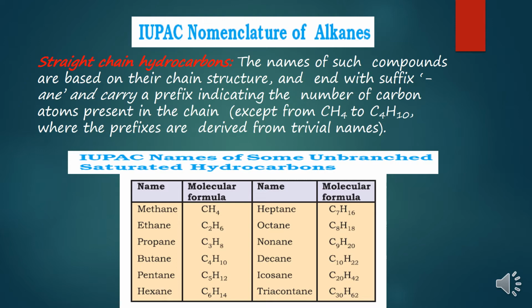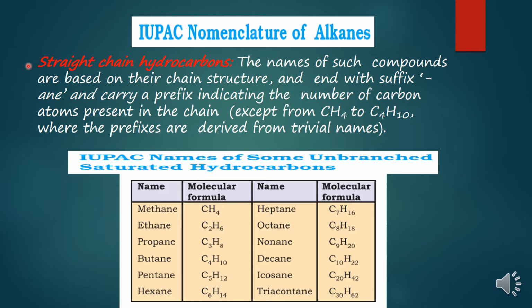Now, IUPAC nomenclature of alkanes. Children, alkane means saturated hydrocarbon. So we are going to learn how to give names to saturated hydrocarbons or alkanes. In this we will learn two categories: how to name straight chain hydrocarbons and how to name branched chain hydrocarbons.